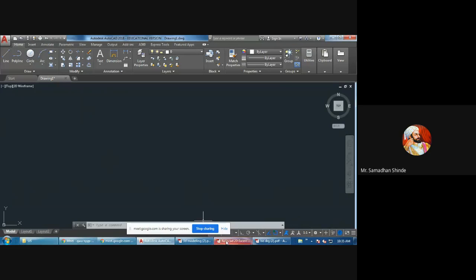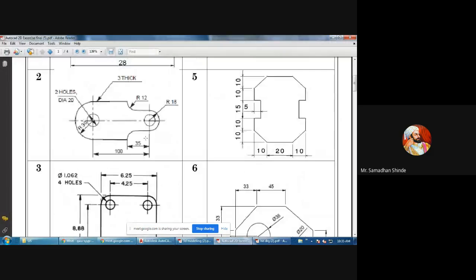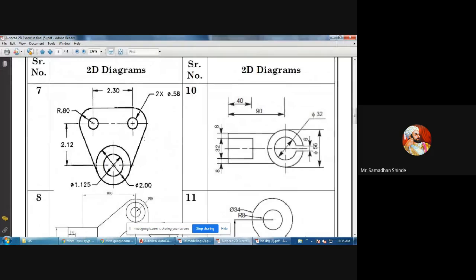Then, which drawing will we draw? For revision purposes, I will draw one drawing. Let us see this drawing. Shall we draw this 2D drawing, drawing number 7? Yes, sir. I think we have not drawn the seventh drawing, so I will draw this one.